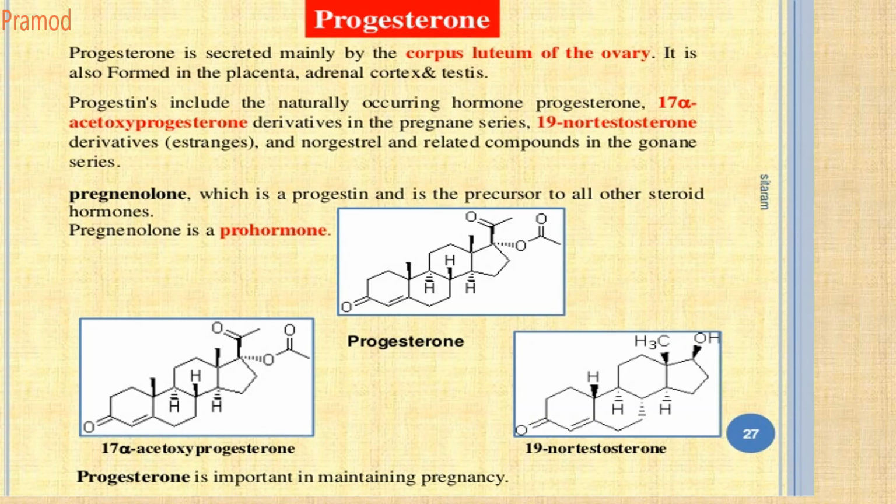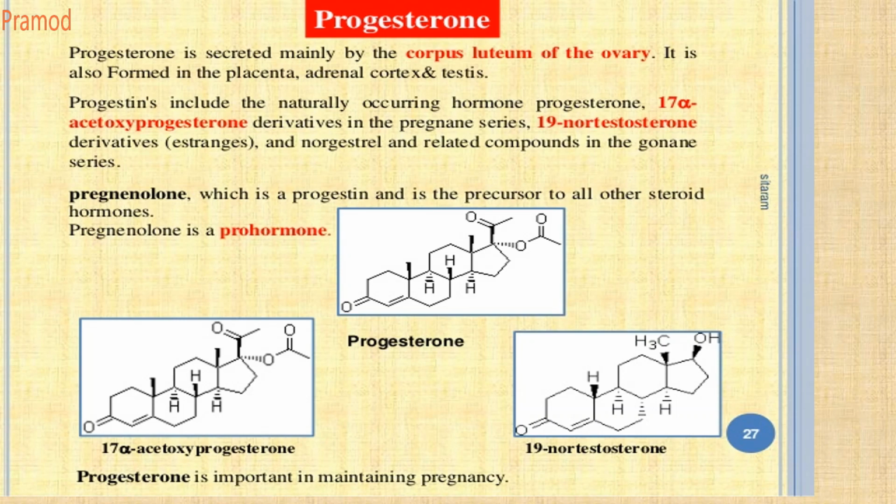Other examples are 17 alpha acetoxyprogesterone, derivatives of pregnane. There are also the 19-nortestosterone derivatives, where the methyl group at the 19th position is removed. These are estrogen derivatives. Norgestrel and related compounds in the Gonane series were synthesized synthetically. So these are some of the examples.